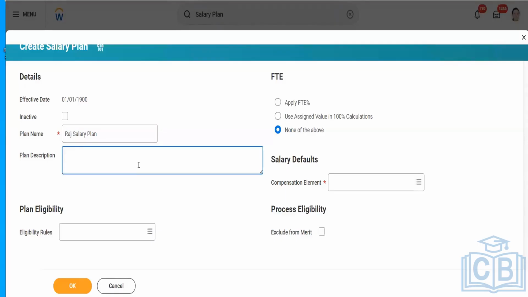In case we want to give a description related to this plan, you can just add some description. Here you have FT, full-time employment, like how you want to evaluate the full-time employment percentage. Apply FT percentage. This is calculated depending upon, let me open the pad.